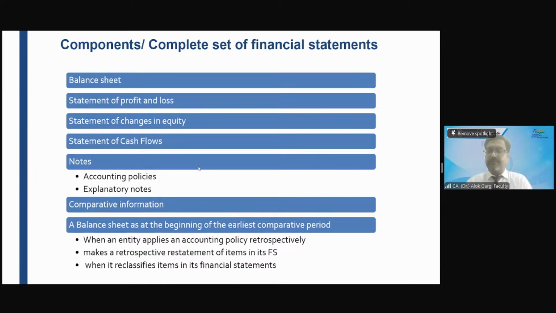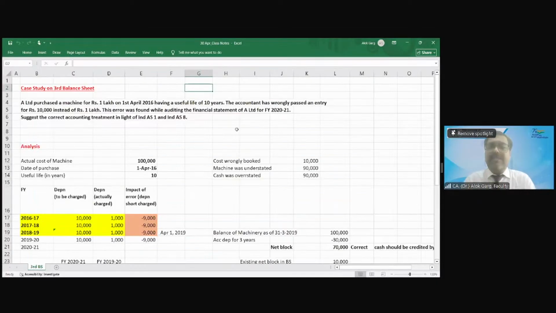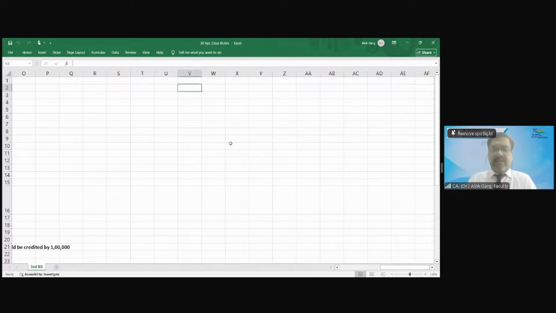First of all, please let me know if my Excel file is visible to all of you. Please confirm. Yes, sir, visible. Let's say if the current year is FY 2024-25, tell me what is the balance sheet date? 31st March 25.